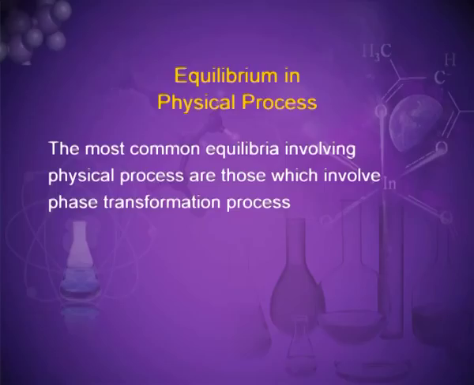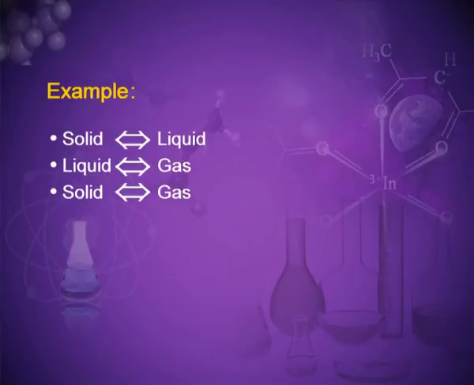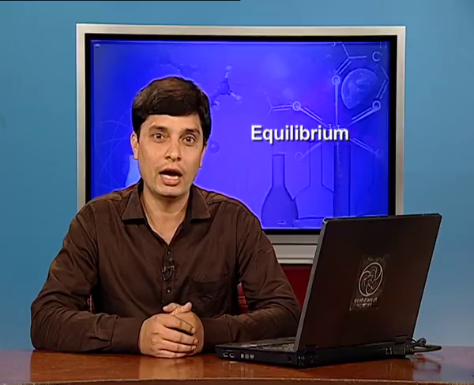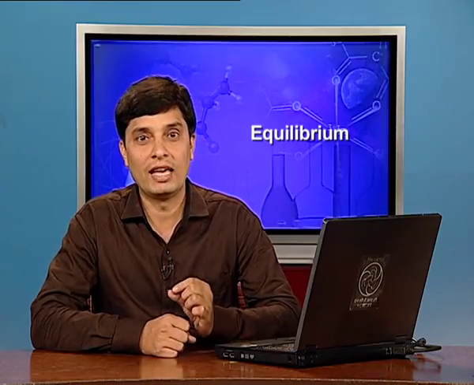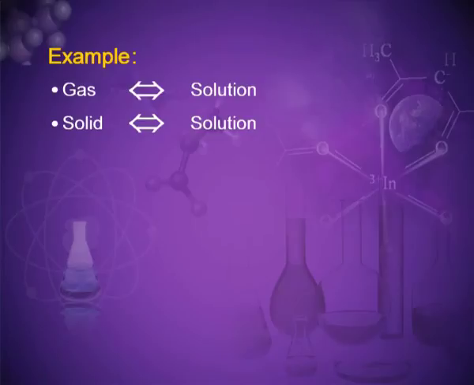Equilibrium in physical processes. The most common equilibria involving physical processes are those which involve phase transformation. For example, solid can transform into liquid and liquid can transform into solid. Liquid can change into gas and gas into liquid. Similarly, solid can transform into gas and gas can transform into solid. Besides these, there are equilibria involving dissolution of solids or gases in liquids. For example, gas will change into solution and solution can again change into gas. Solid will change into solution and solution can change into solid.